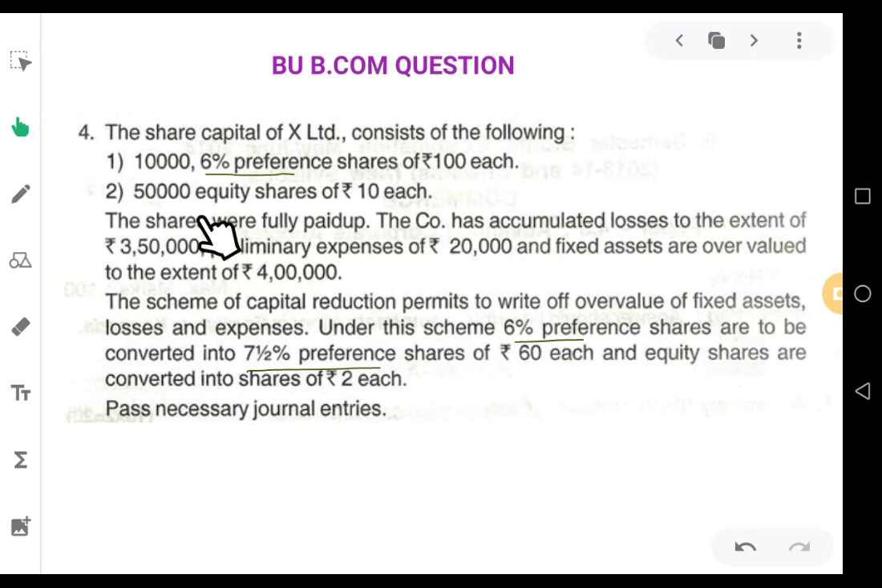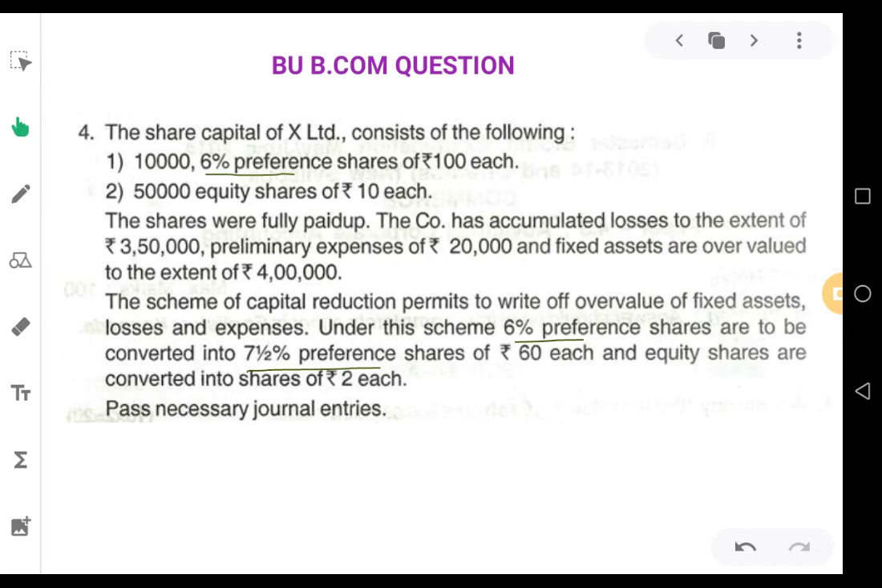That means 50,000 shares of rupees 10 each, 5 lakhs. Instead of that 5 lakhs, the company will have 50,000 equity shares of rupees 2 each. That means 1 lakh. And the remaining 4 lakhs will be sacrificed by them, which will be transferred to capital reduction account. So both the preference shareholders and equity shareholders are sacrificing 4 lakhs each, which will be used for the reconstruction process.